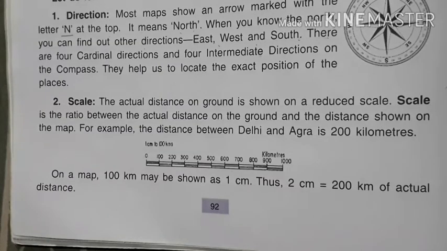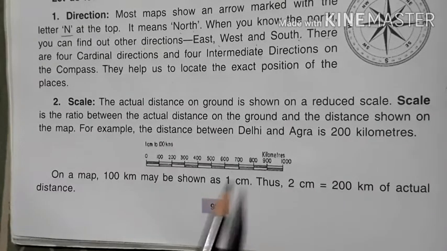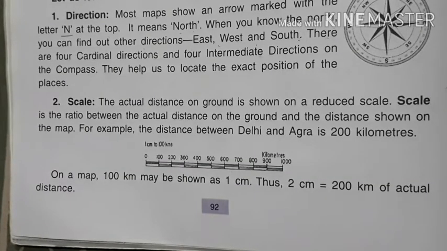Now it is easy to locate the place, that is 200 km converted into 2 cm, or it is also known as reducing the scale. 100 km may be shown as 1 cm and 2 cm is equal to 200 kilometers of actual distance.